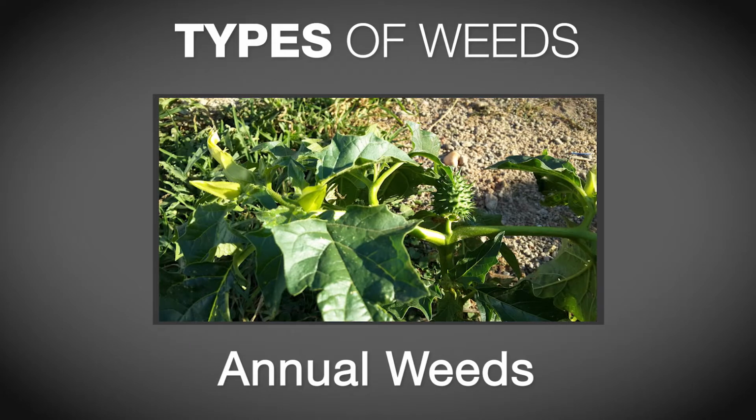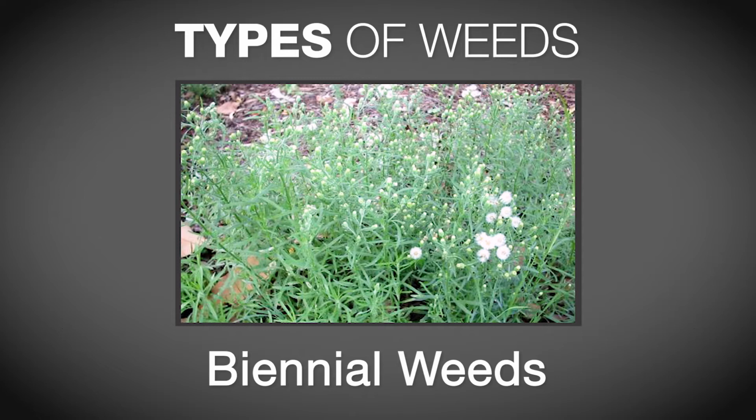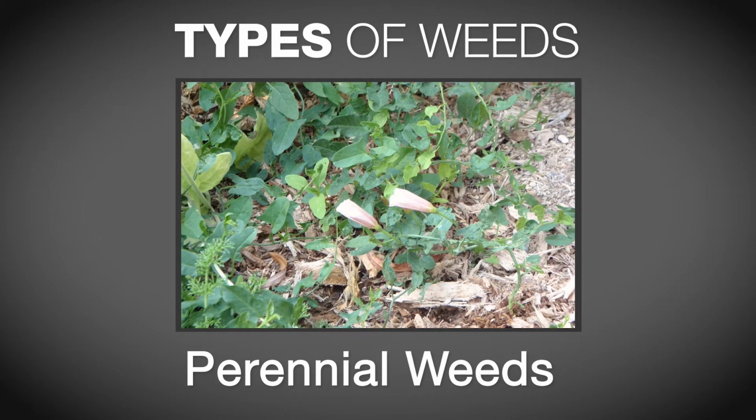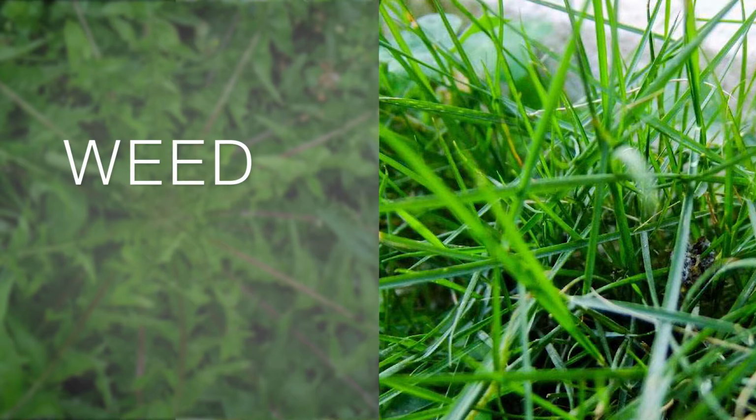Annual weeds complete a life cycle in 1 year. Biannual weeds live for more than a year but less than 2 years. Perennial weeds can live for a long time and reproduce every year. To prevent weeds from competing with crops, weed control should be an integral part of your production practices.